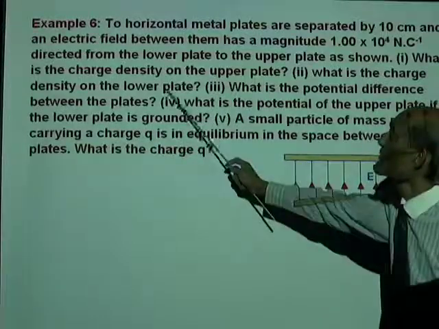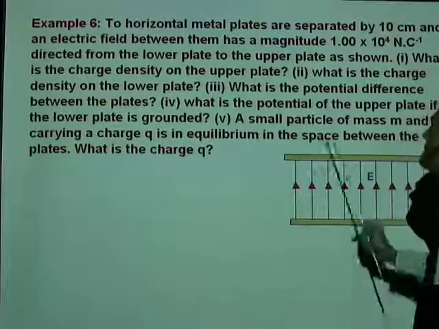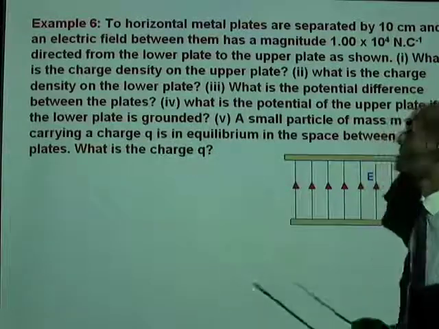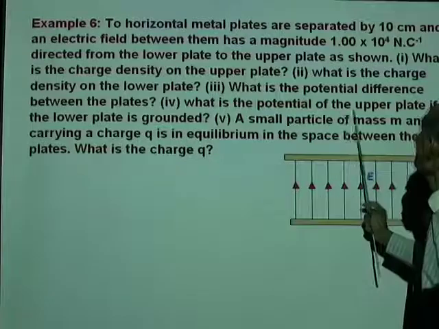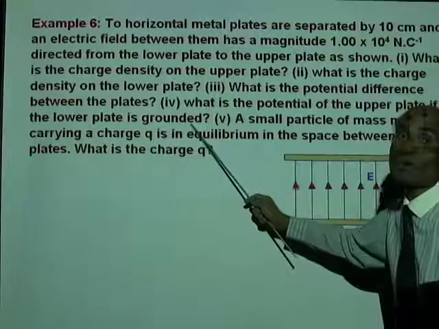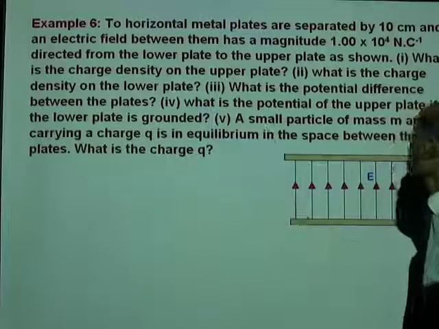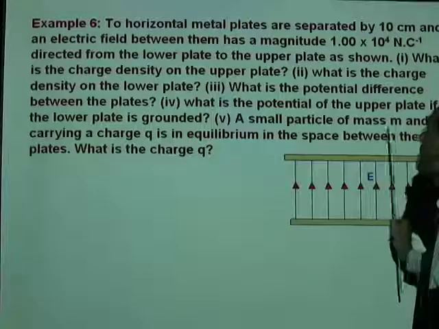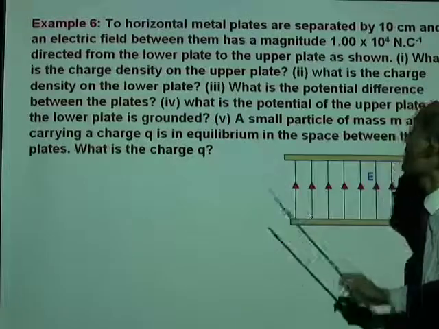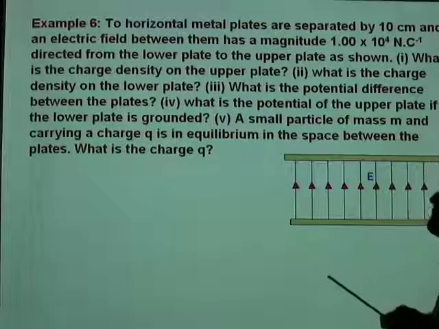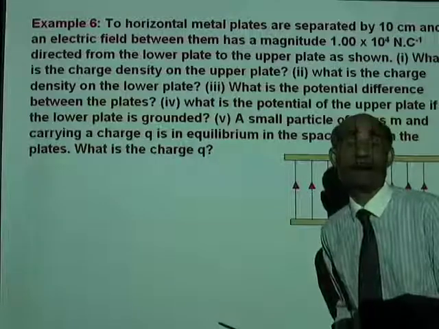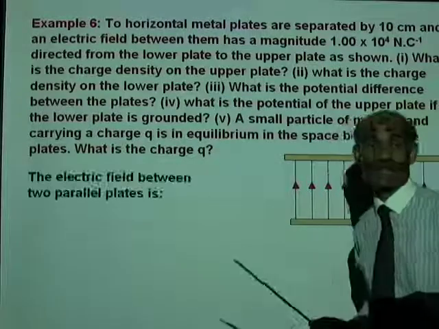What is the charge density on the lower plate? What is the potential difference between the plates? What is the potential of the upper plate if the lower plate is grounded? A small particle of mass m and carrying a charge q is in equilibrium in the space between the charges. What is the charge carried by the object? Alright, let's look at these.